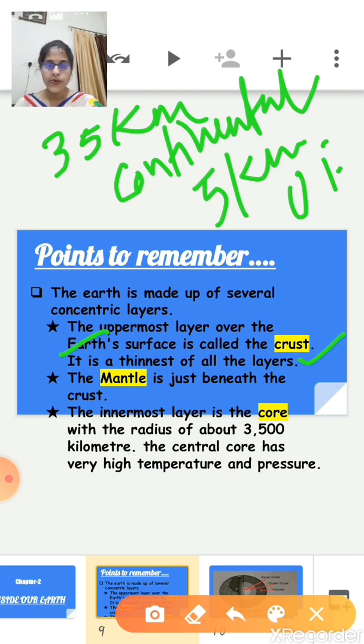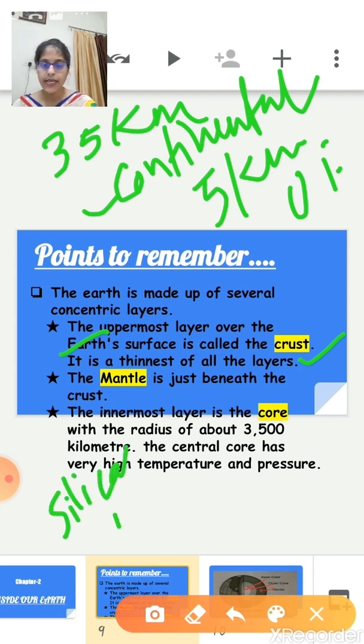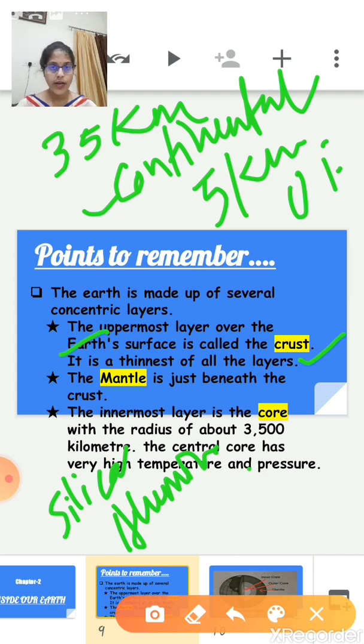Now the first one is the continental mass. The continental mass is made up of two important components: silica and aluminum.